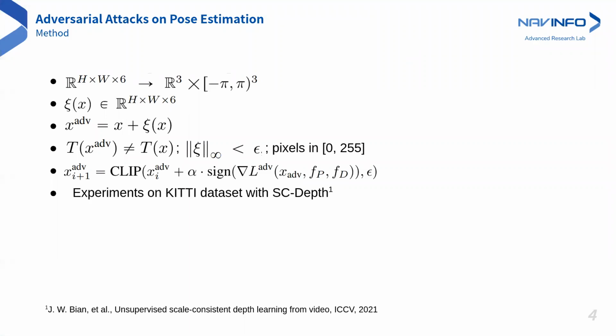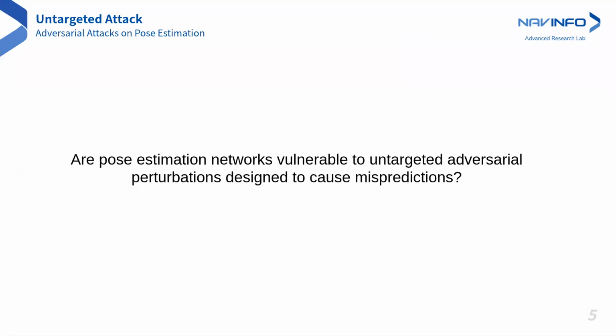We demonstrate adversarial attacks on monocular pose estimation using the state-of-the-art SC-depth method as an example. The objective is to find a perturbation δ as a function of the input image pair X such that an incorrect pose is predicted for the generated adversarial example. This is achieved by maximizing an adversarial loss function iteratively. To keep the adversarial changes imperceptible, the perturbation is bound by the attack strength epsilon and the pixel values are kept in valid range. We study adversarial attacks on monocular pose estimation through different questions.